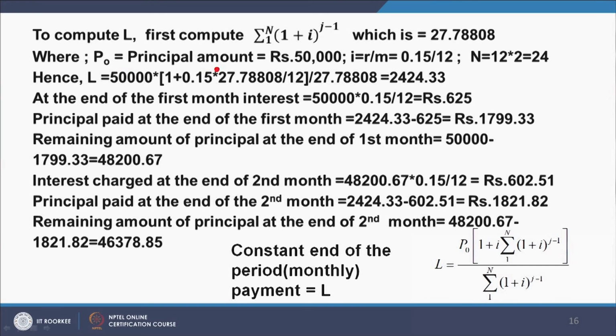Now, P0 is the principal amount, 50,000, I equal to R by M is 0.15 by 12, N equal to 24.